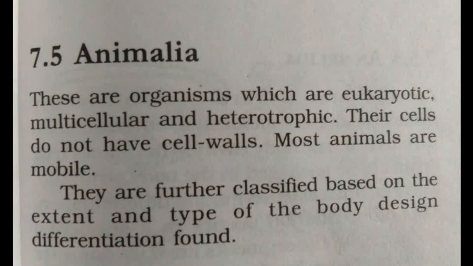Their cells do not have a cell wall. Cell wall is present only in plant cells. In animal cells, the cell wall is absent. Most of the animals are mobile, that means they can perform locomotion. They can move from one place to another. This kingdom Animalia is again categorized into different phyla.